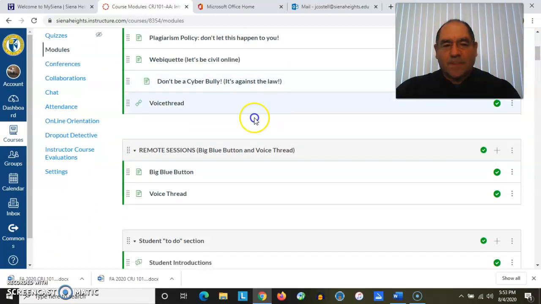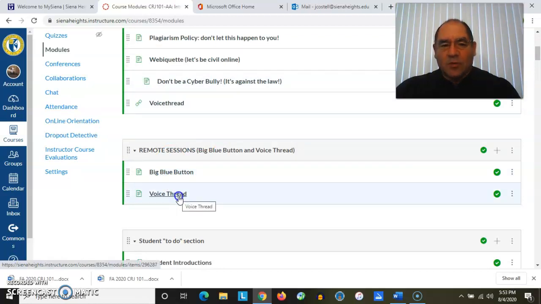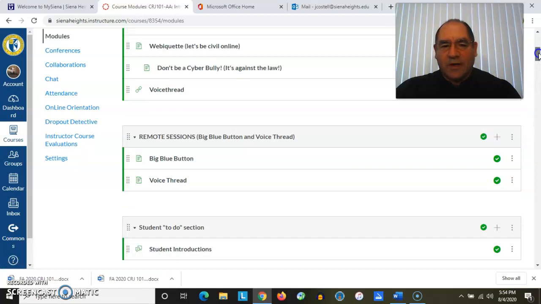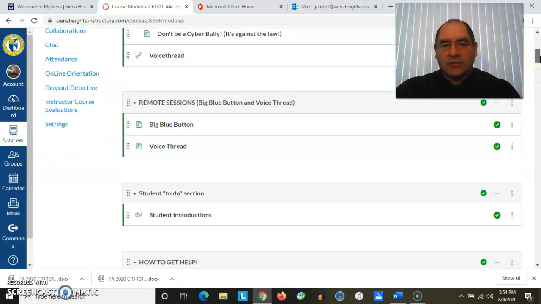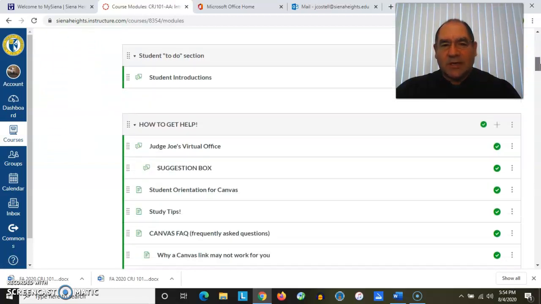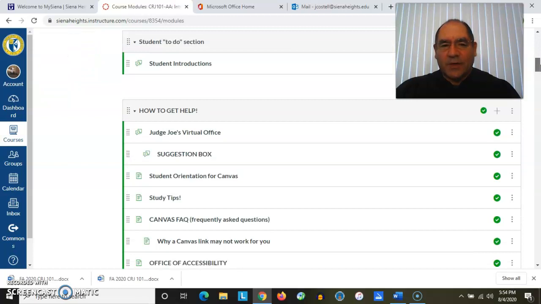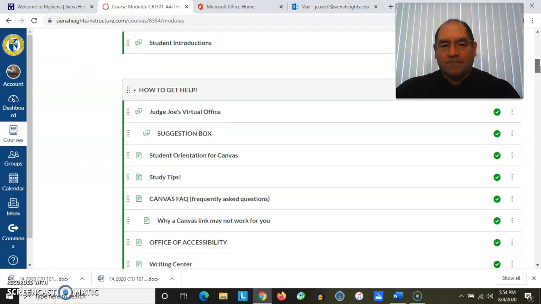There's also more discussions about the big blue button. And if we use this thing called VoiceThread, which is an opportunity to post replies back and forth between myself and your fellow students, we'll talk more about that in class. But right now I don't plan to use it, but if we did, there's a tutorial video under VoiceThread. And I would strongly encourage you to go throughout these modules and click on them to see what's in them, so become more familiar with it.